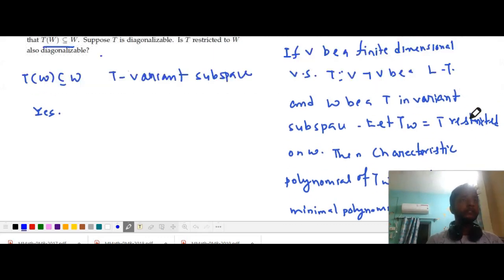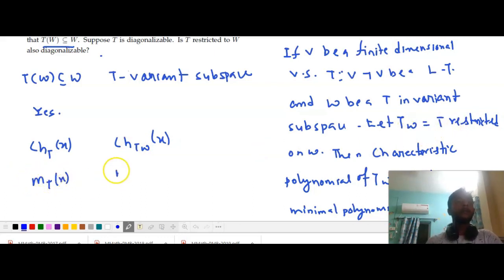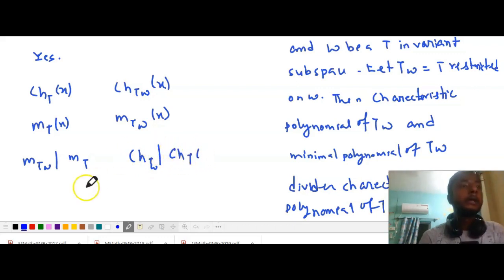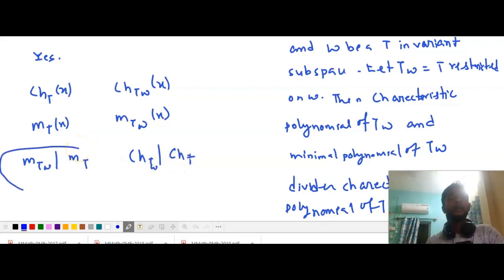What does the theorem say? If ch_T(x) is the characteristic polynomial of T, ch_TW(x) the characteristic polynomial of T restricted on W, m_T(x) the minimal polynomial of T, and m_TW(x) the minimal polynomial of T_W, then the minimal polynomial of T_W divides the minimal polynomial of T, and the characteristic polynomial of T_W divides the characteristic polynomial of T. Actually, I use this fact, that the minimal polynomial of T_W divides the minimal polynomial of T.